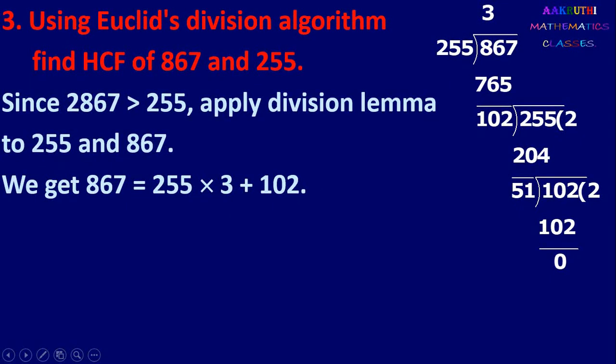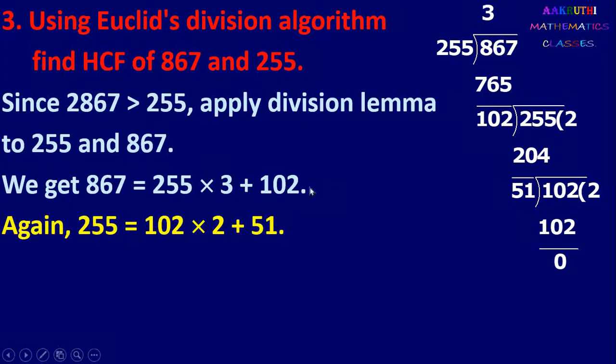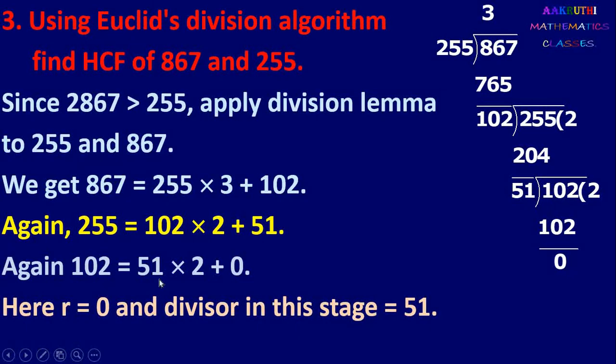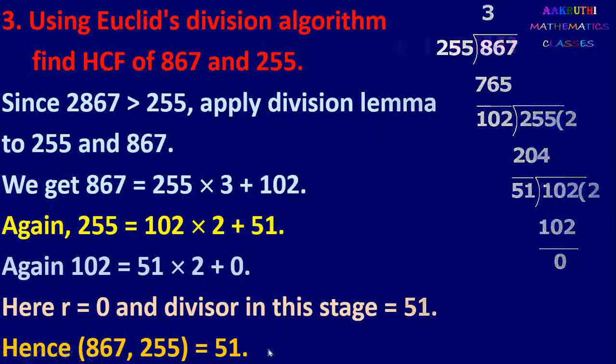That is, divide 255. So here we can write 255 equal to 102 into 2 plus 51. Now again here the remainder is not 0. Again divide 102. So we can write 102 as 51 into 2 plus 0. Now here the remainder is 0 and the divisor is 51. Therefore, HCF of 867 and 255 is 51. So HCF is 51 here.